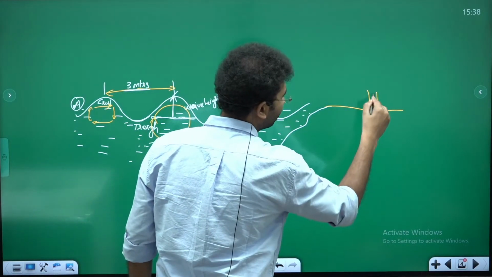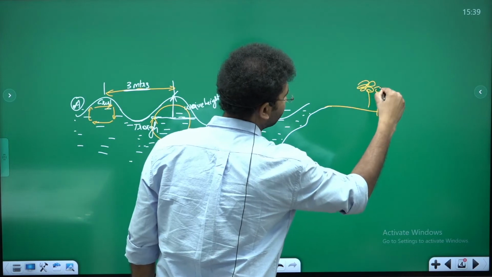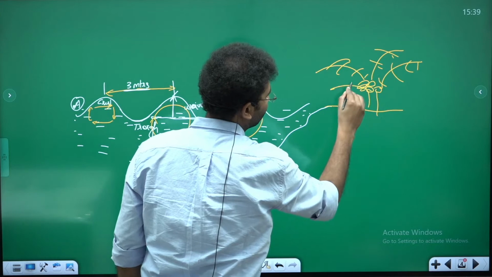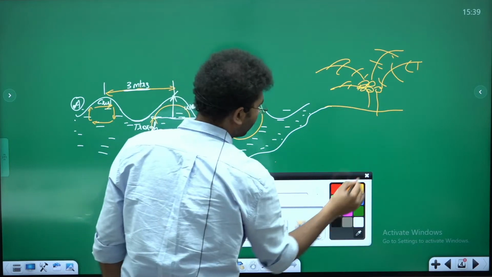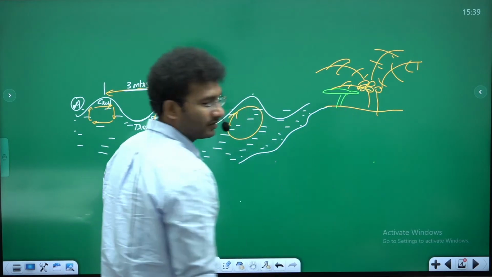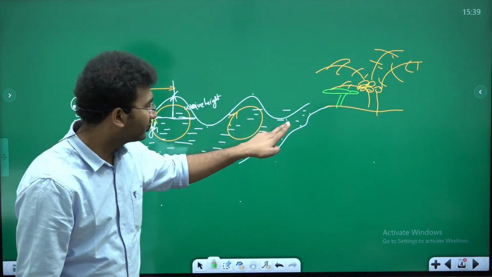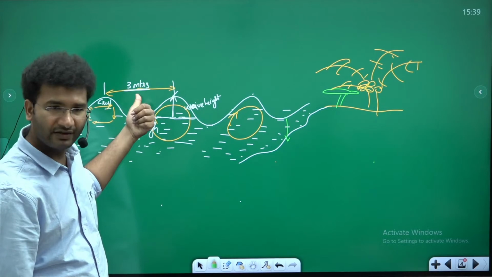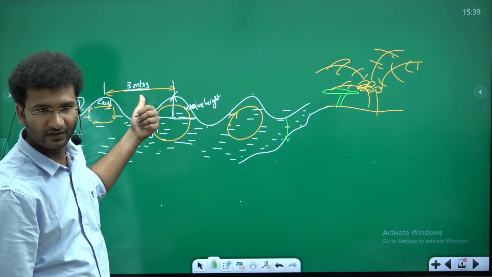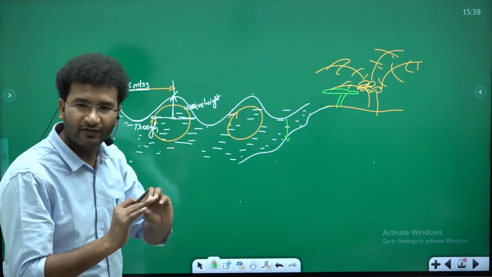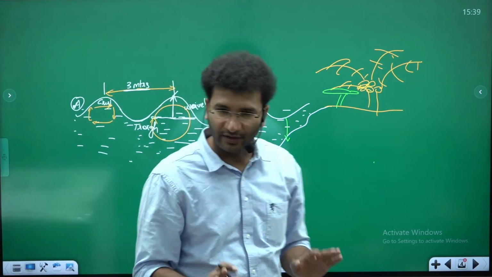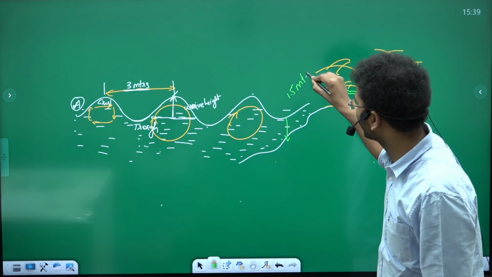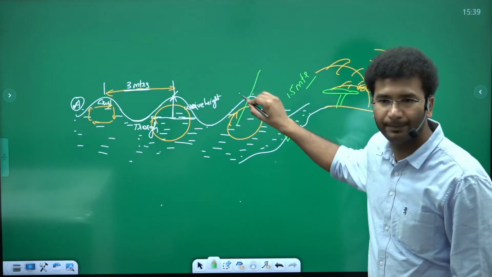And on the coastline, you might be having some coconut trees. Here, if the depth of the ocean is 50% of the wavelength of the wave, then only your wave breaks. Got it? मतलब अगर depth 1.5 meters से कम है, this wave will break.